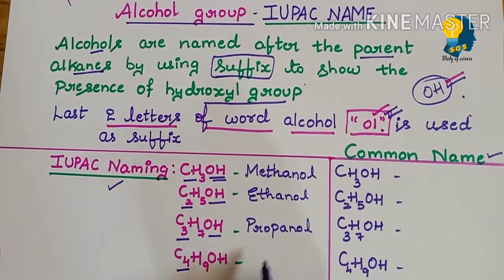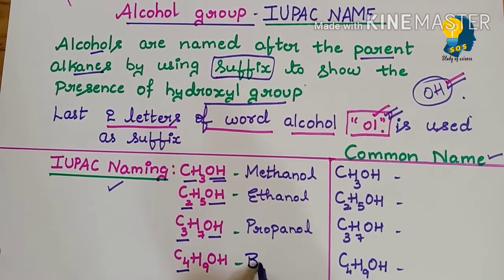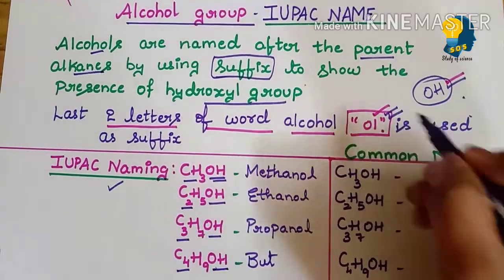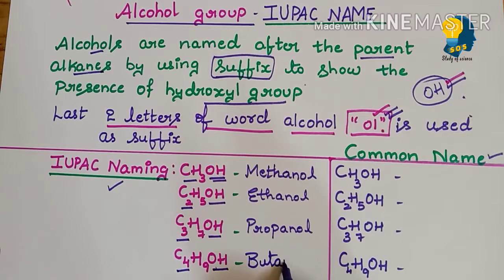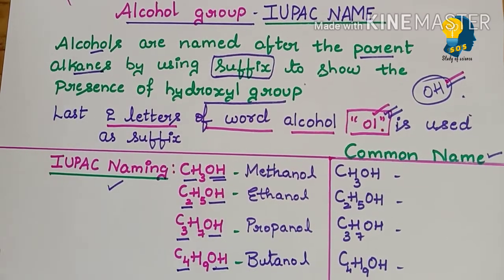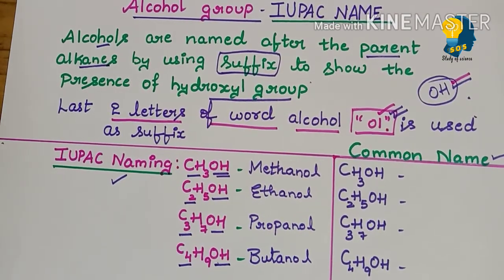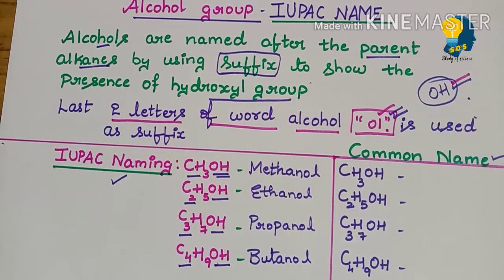Then the fourth member, what do we call it? The fourth member we call it but, right? But plus again OL is butanol. So this is how we write the IUPAC naming for the given molecular formulas under the alcohol group. Clear? The successive members continue: pentanol, hexanol, heptanol, octanol. It keeps on continuing.